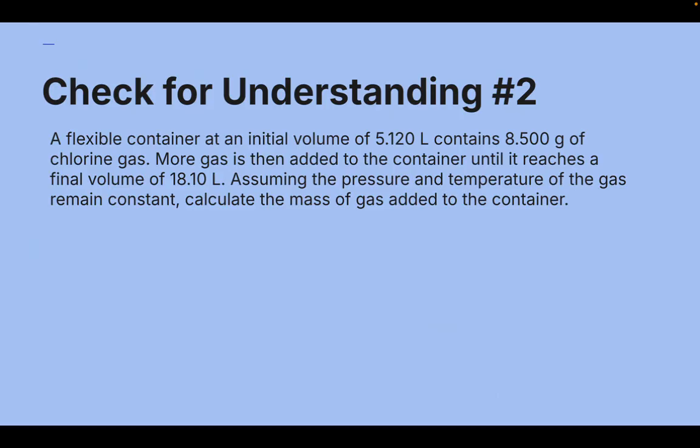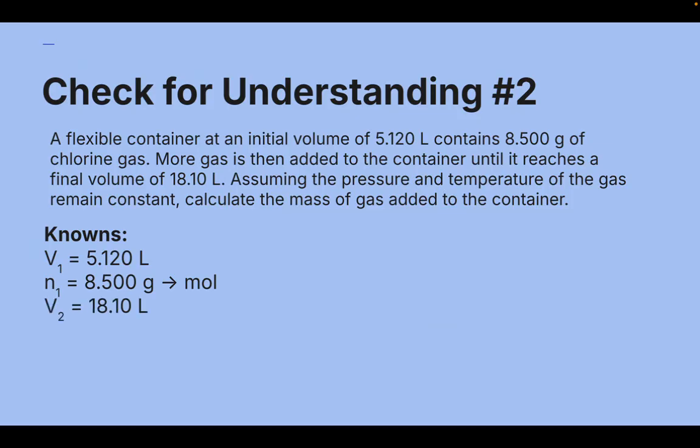So this one was a little more complex. You should have pulled out your known values of 5.120 liters for V1. Your N1 is 8.5 grams that you should have converted to moles at some point. And your V2 is 18.10 liters, and you are solving for N2, which eventually you should have converted into grams. First step was to